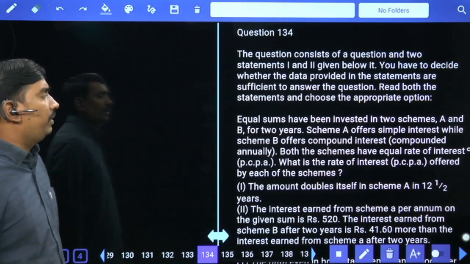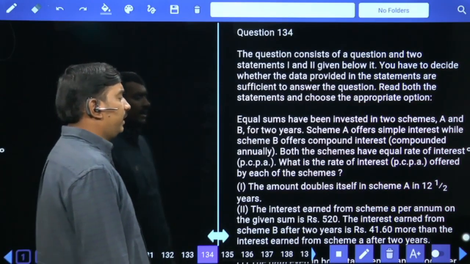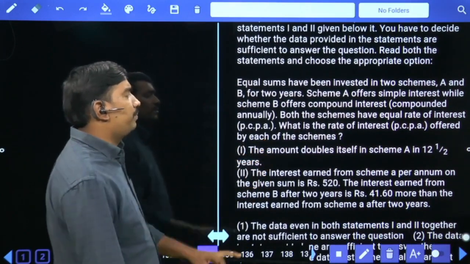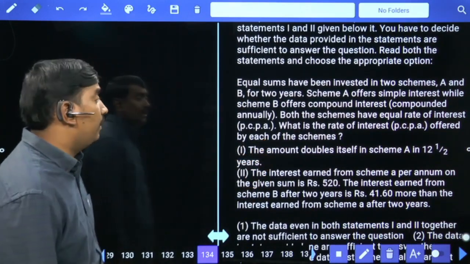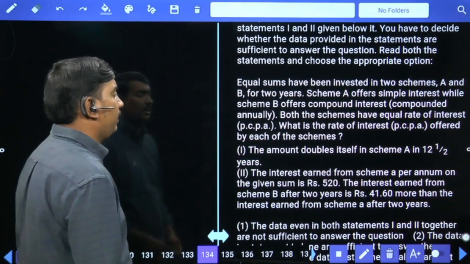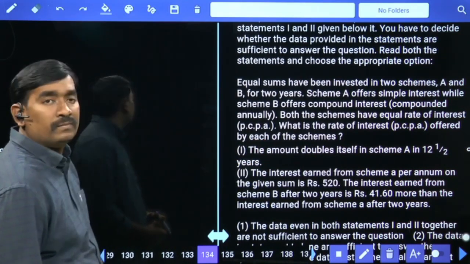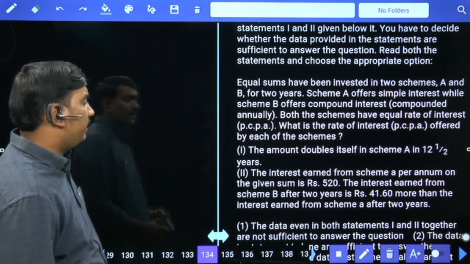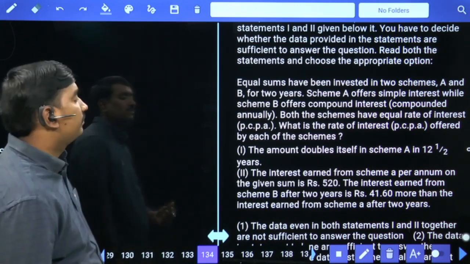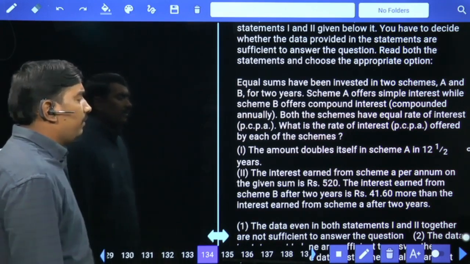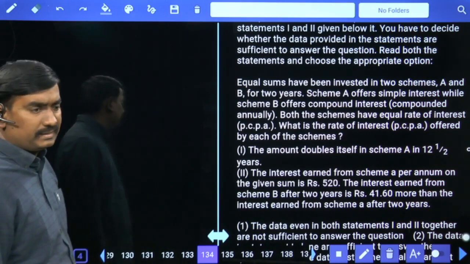Equal sums have been invested in two schemes A and B for 2 years. Scheme A offers simple interest while scheme B offers compound interest compounded annually. Both the schemes have equal rate of interest. What is the rate of interest offered by each of these schemes? The amount doubles itself in scheme A in 12.5 years. Yes, we got the answer.